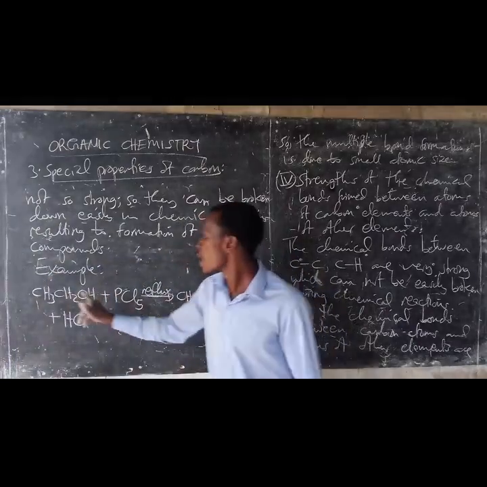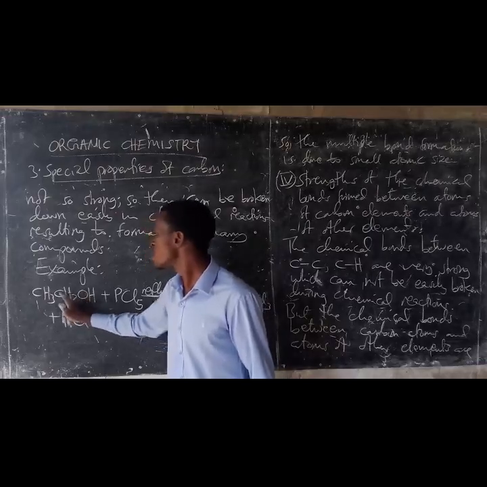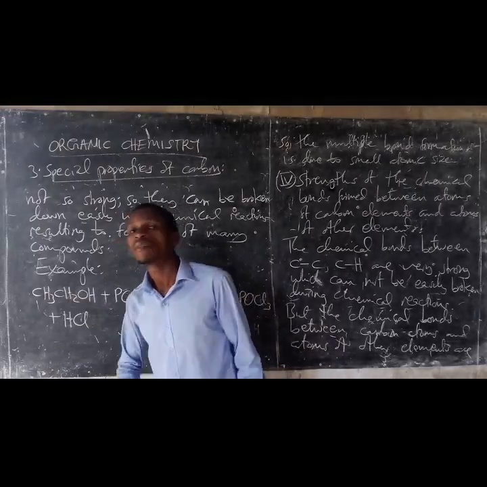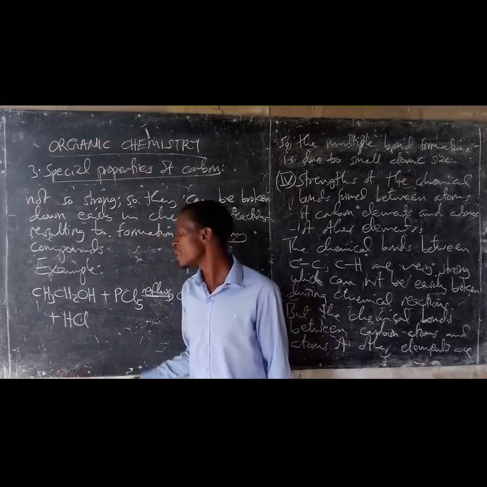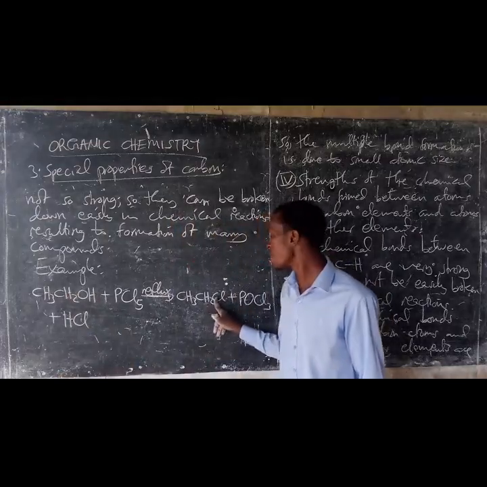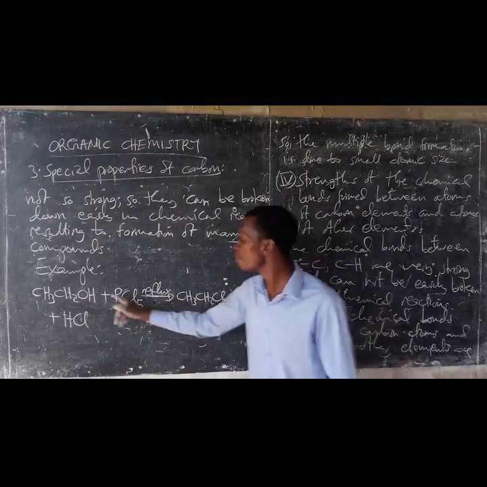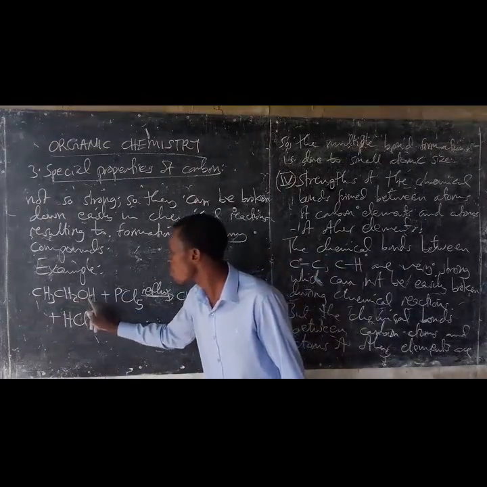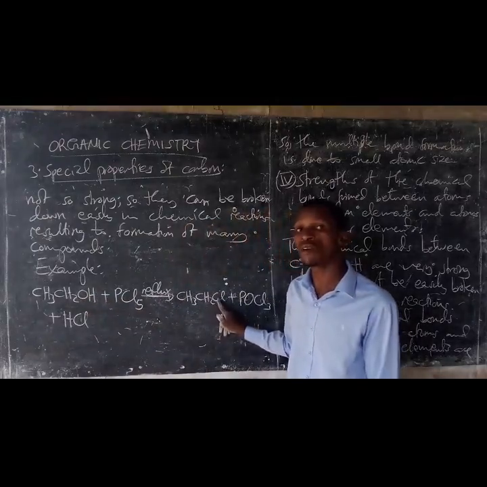The carbon to atoms of other elements bonds are not so strong. They are less stable, so they can be broken down easily, resulting in replacement of those atoms of other elements, resulting in formation of many compounds. For example, the OH group has been replaced by the chlorine atom, resulting in formation of chloroethane.